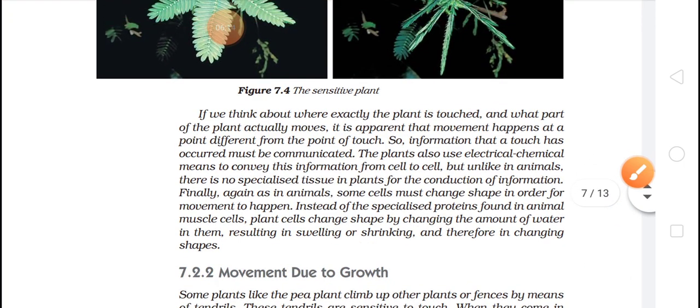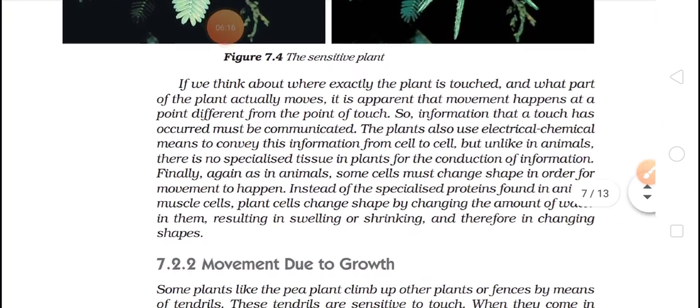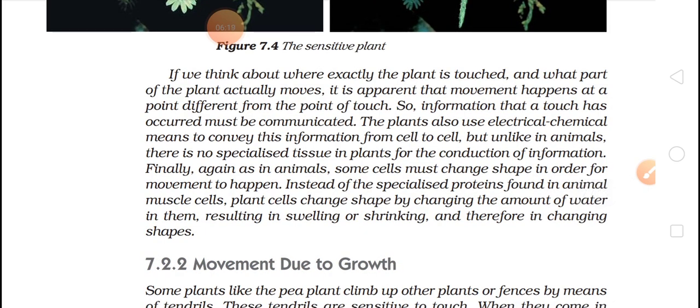What they are saying is that in animals we have a nervous system. And what is this nervous system doing? It is taking the information from one part to another part. It is acting like a channel, like a tube which is conducting the information. But in plants we do not have the specialized tissue, so this conduction is not taking place through a specialized tissue.